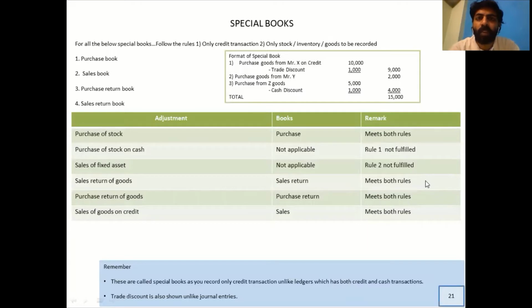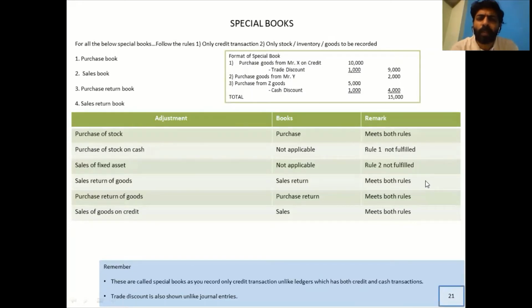Purchase of stock on cash, the words on cash should ring a bell. You should know that we don't record anything which is on cash. Sales of fixed asset, again the words fixed asset should ring a bell. We don't record anything which is a fixed asset, we only record stock. Got it? So that's why the second and the third transactions are not recorded in the special book.